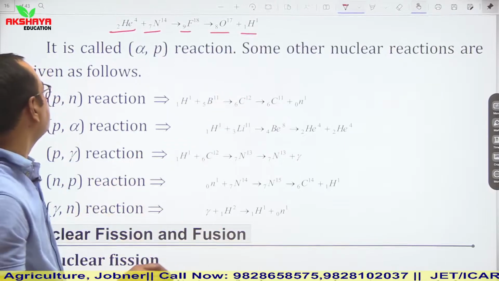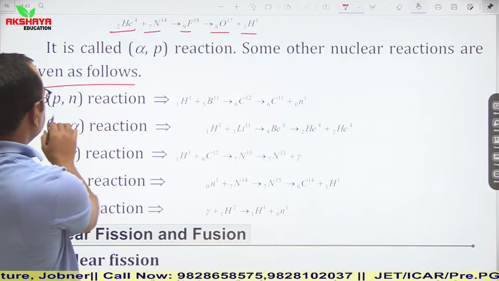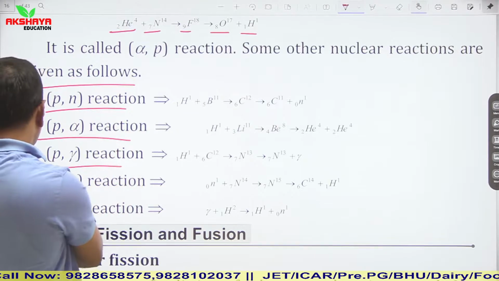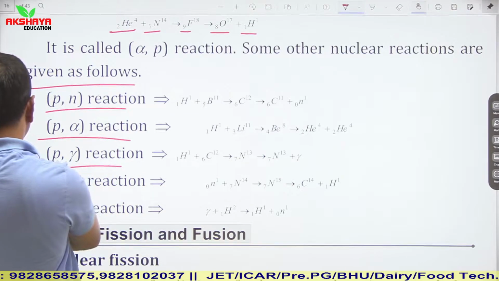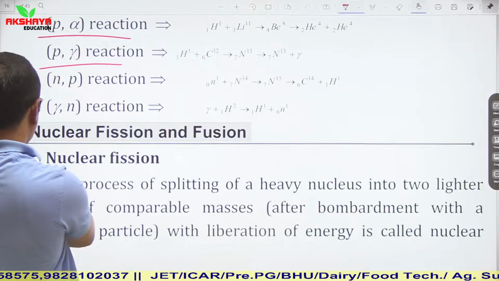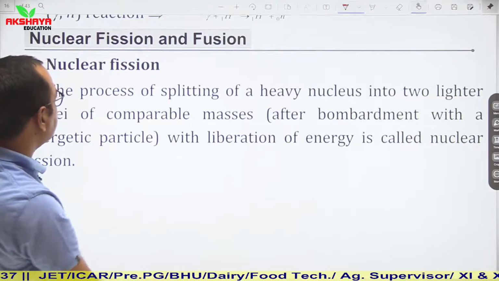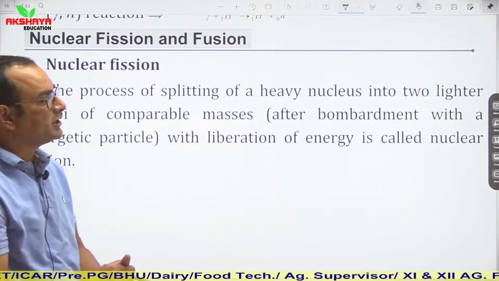Some other nuclear reactions are given as follows. So we can say this is proton neutron, this is proton alpha, this is proton gamma. These are common reactions. Now see, nuclear fission and nuclear fusion.